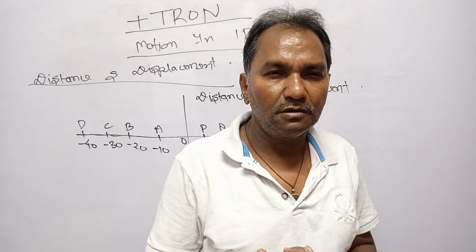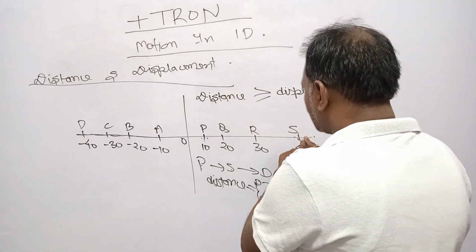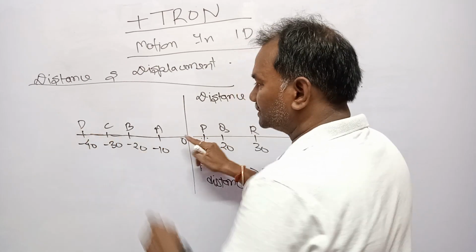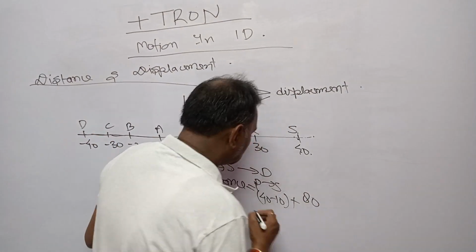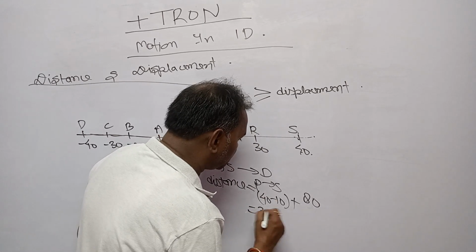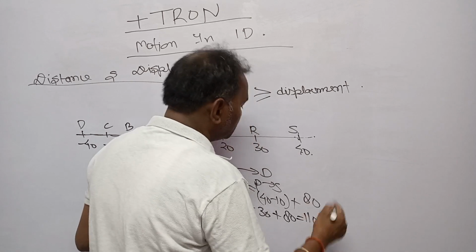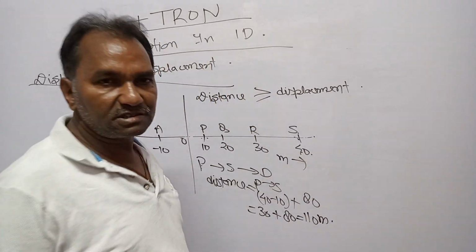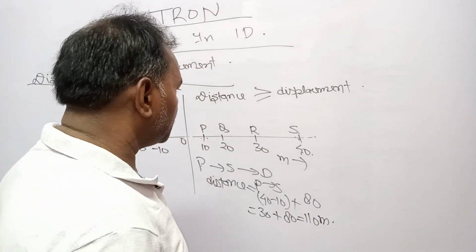You do not have to take negative anywhere. So, first come from S to O, that is 40, and then from O to D, that is again 40, so it is 80. So distance covered will be 30 plus 80, and that is equal to 110. Let it be in meters. These points are representing meters. So distance covered is that much.